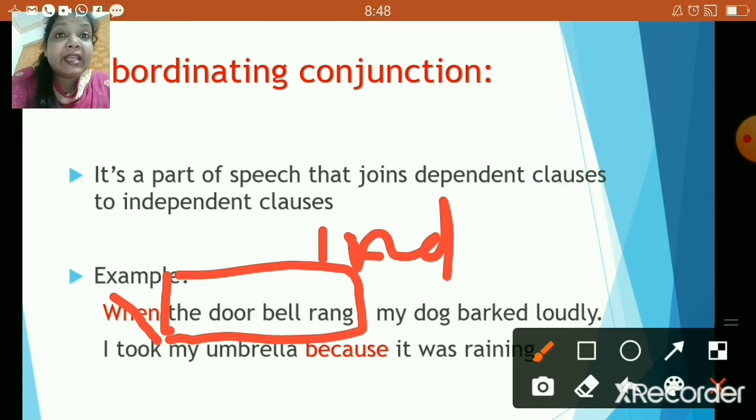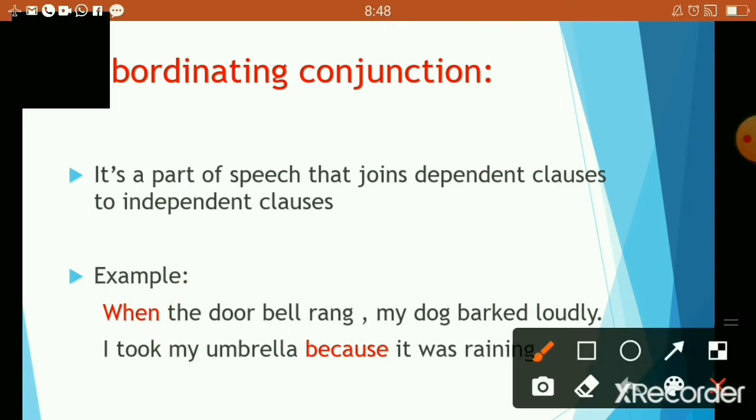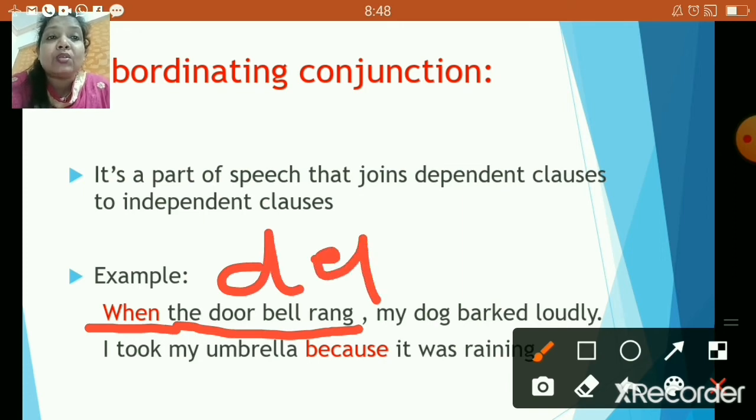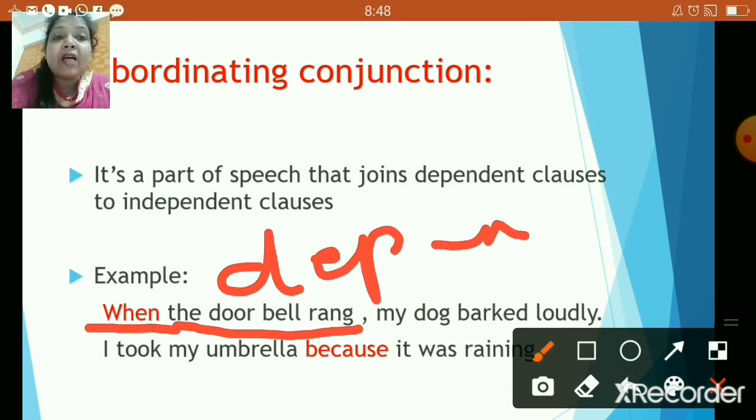But it is not an independent clause, because it is starting with the word "when." That means it is giving an expression, when the doorbell rang. And that is the reason, children, this entire clause is a dependent clause. Are you understanding, children? I'm explaining once again.